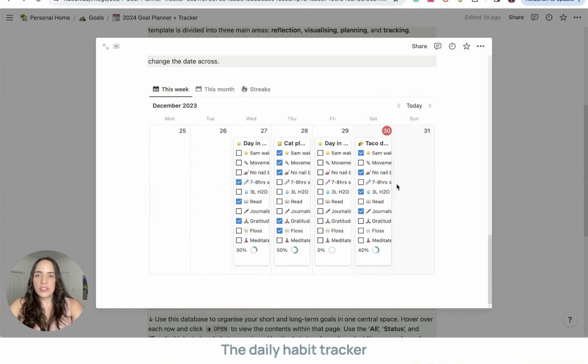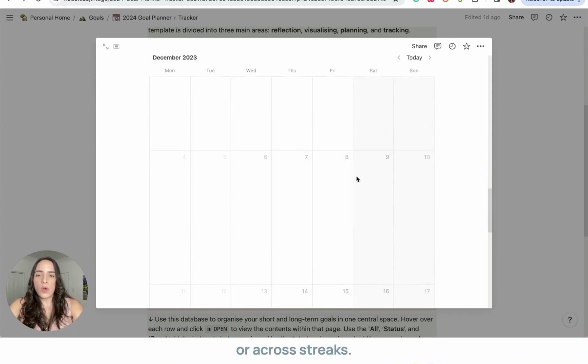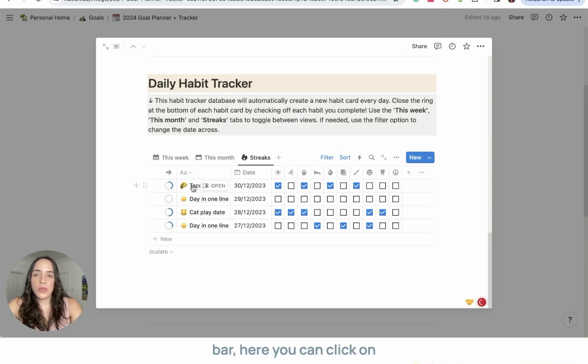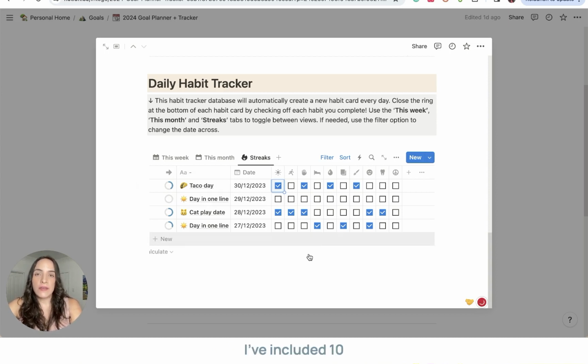The daily habit tracker can be viewed by the week, the entire month, or across streaks. You see a little progress bar. Here you can click on it to add something that defines your day, and you can tick all of the boxes as you complete each of the different habits. I've included 10 different habits. That might seem like a lot, but personally it was just something that suited me.